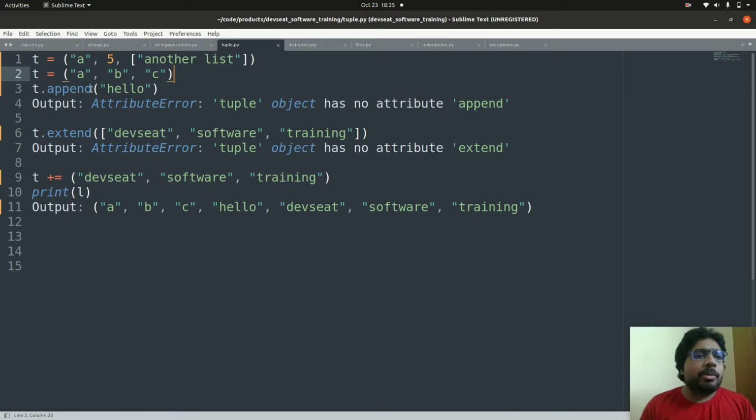So you cannot do operations like append and extend because a tuple is used to store constants only. But if your requirement is to combine multiple tuples, then you can use the plus operator.